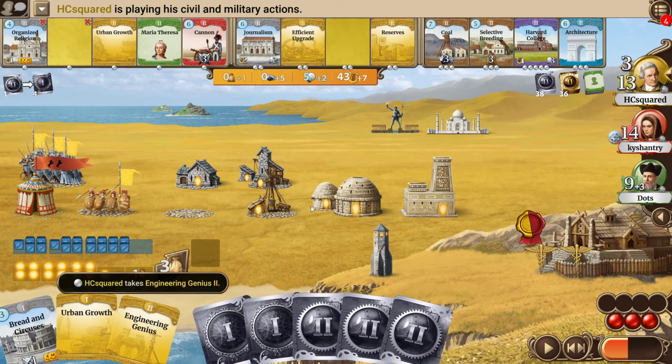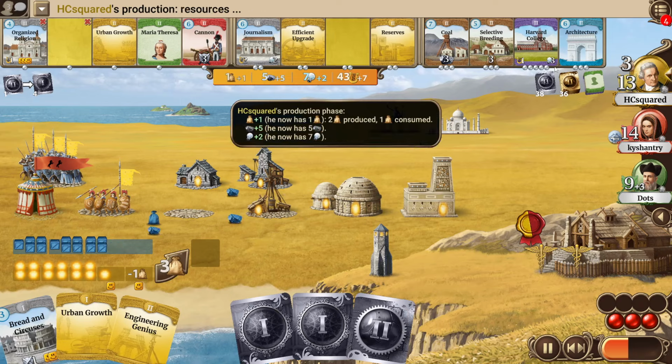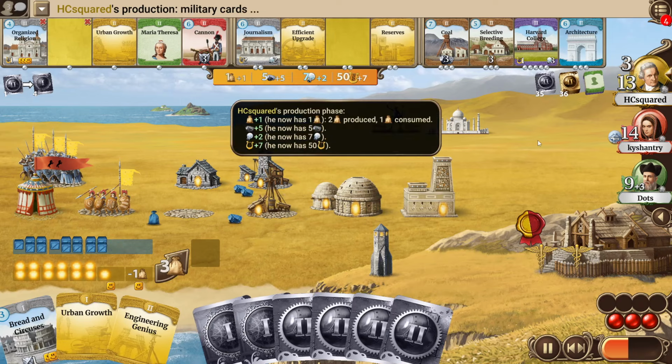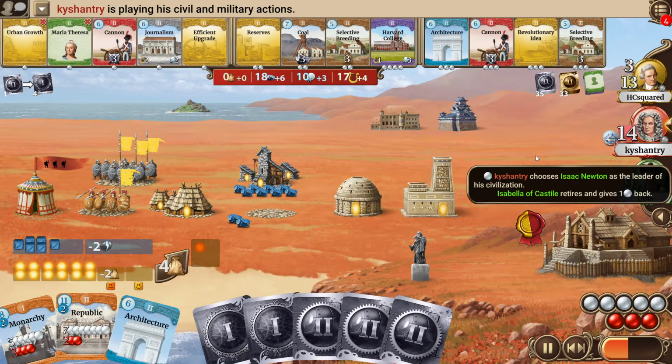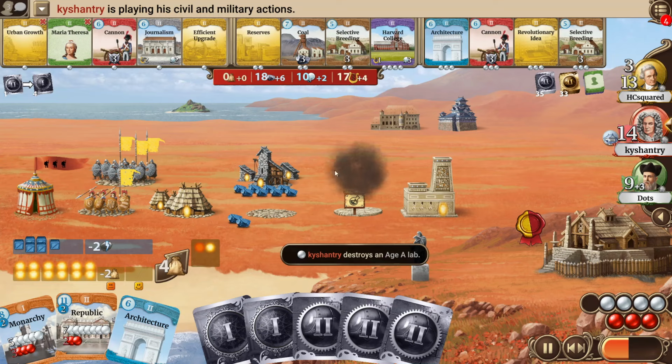Takes the engineering genius, willing to pass on the cannons here, but he has the Hussars tactic already, and with that maybe he just wants to spend his few civil actions more efficiently, and the engineering genius will be a very big help for him if he plans on going for the Suez. Maybe could also consider the Harvard College, though I think the help that he would get for his science production would be quite big. Kyshantry elects Newton this turn, and there's a copy of journalisms on the row.